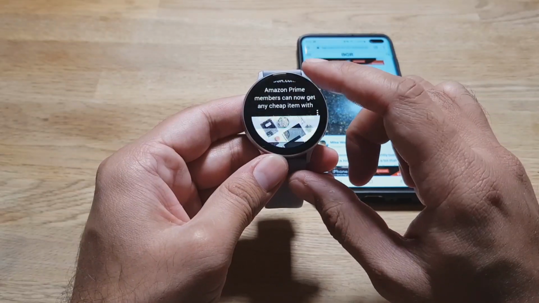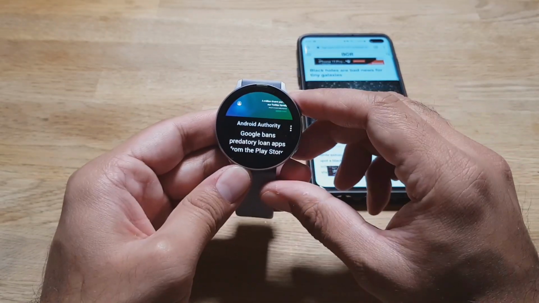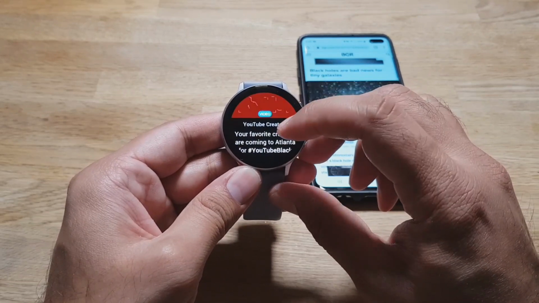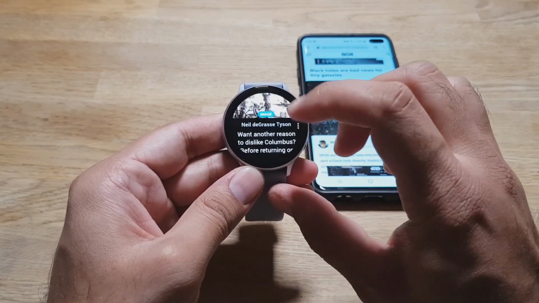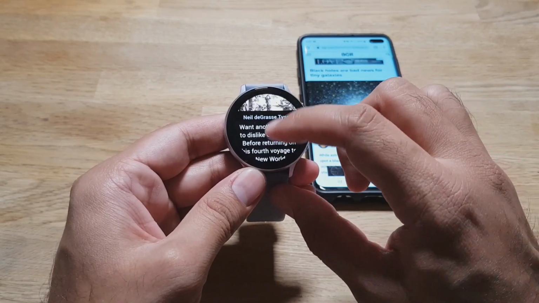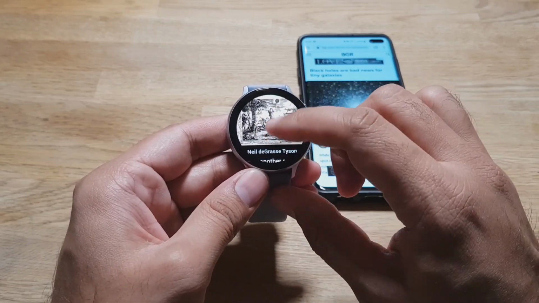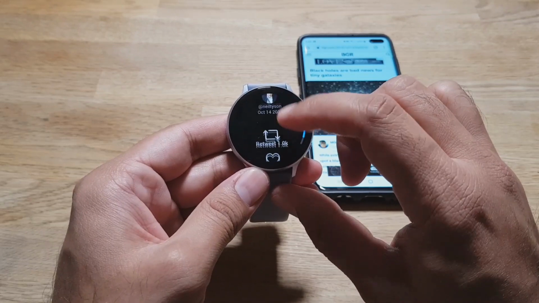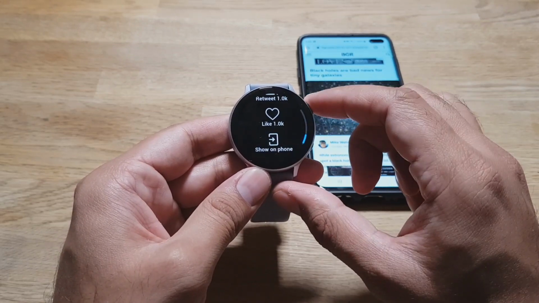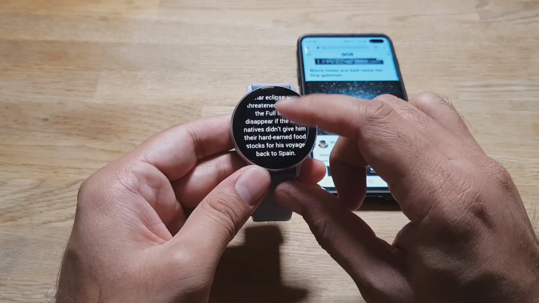So you can now just scroll through your timeline, and if you see an image that you want to watch, go in the tweet and tap on the image, and you will be able to watch the image. You can then retweet it, you can like it, and you can go back.